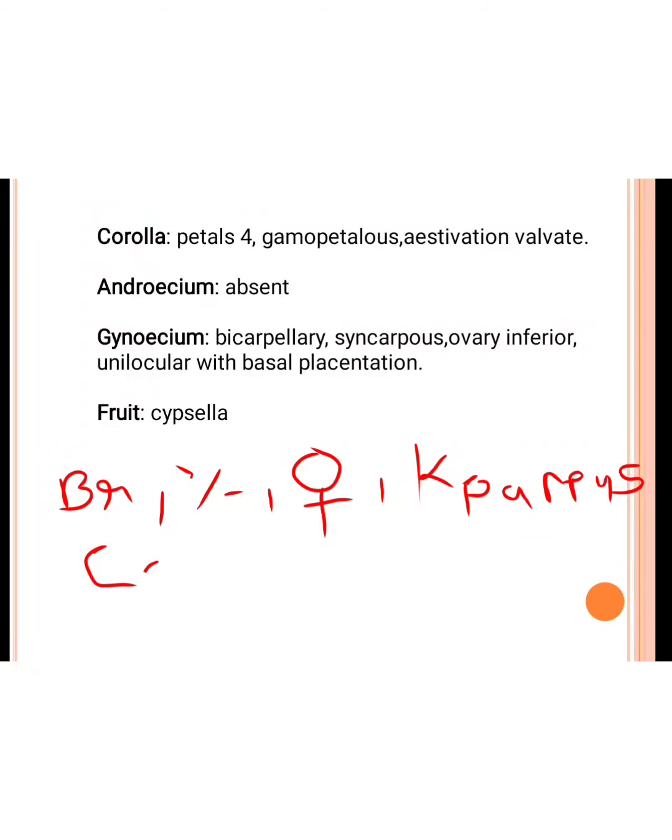Then next is the corolla. They are 5 in number and gamopetalous. Then the androecium is absent. Then the gynoecium is bicarpellary. They are syncarpous, and the ovary is inferior. So this is the floral formula of the ray floret.